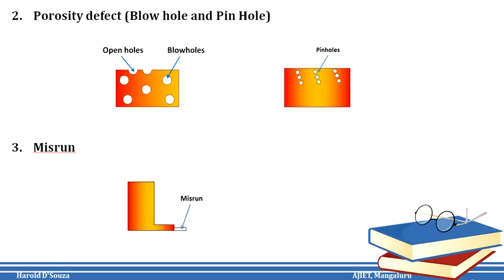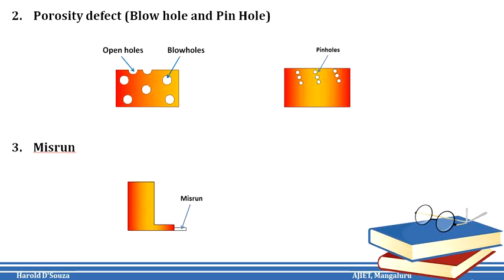And the causes for pinholes are if high moisture content is present in the sand, or absorption of hydrogen or carbon monoxide gas by the molten metal, or if steel poured from wet ladles is not sufficiently degassified, or use of excess carbonaceous or other organic material in the sand, because these materials react with the molten metal, producing a large amount of gases.